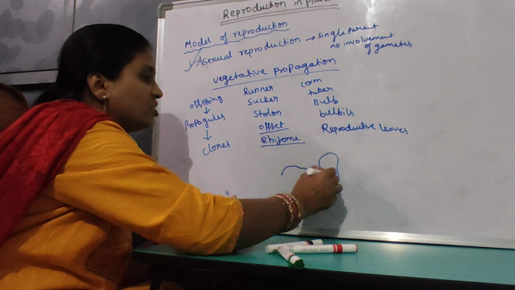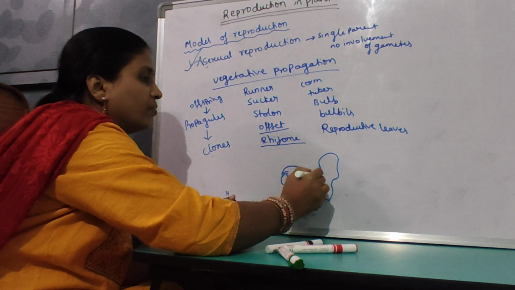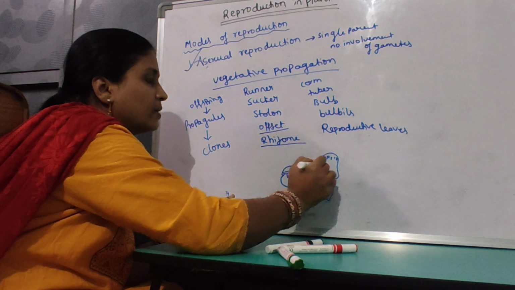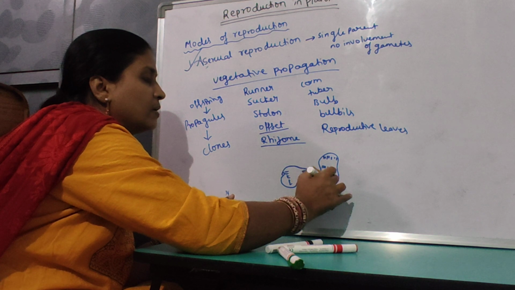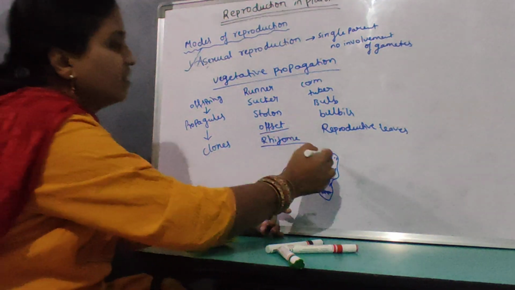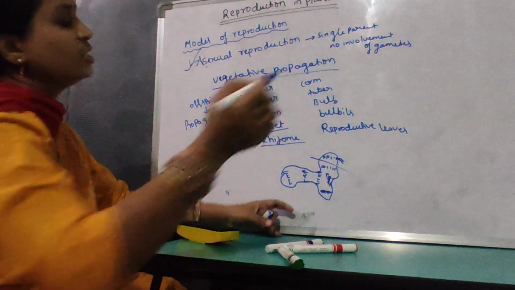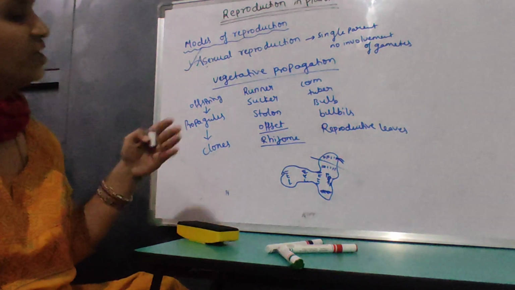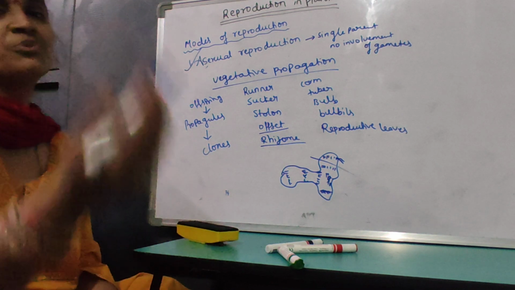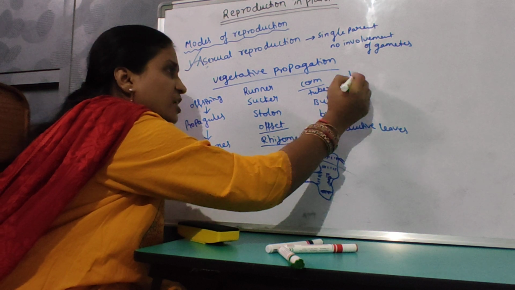So if you see a ginger, it is going to be like this. So this ginger, Zingiber officinalis, these are the nodes. So what happens at the nodes? The adventitious roots arise. So when this part gets detached from the parent body, and when it is sowed under favorable conditions, it develops into a new plant. Rhizome.